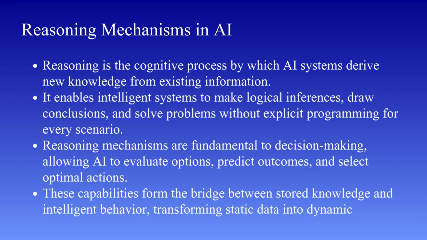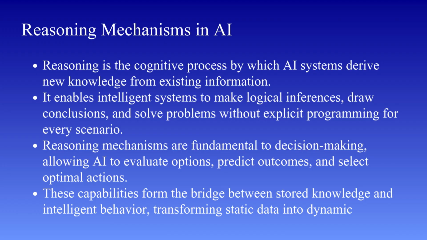Let us understand this with a simple example. Suppose an AI system knows that all humans need oxygen, and it also knows that John is a human. Even if we have not explicitly told the system that John needs oxygen, it can logically infer this conclusion. This ability to derive new knowledge from existing facts is what we call reasoning.